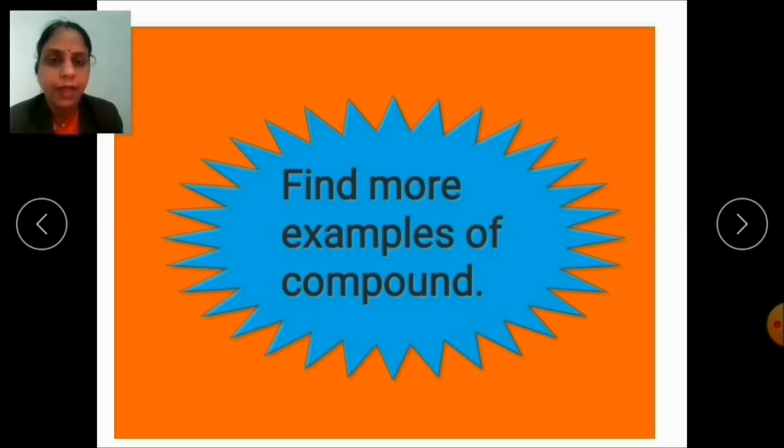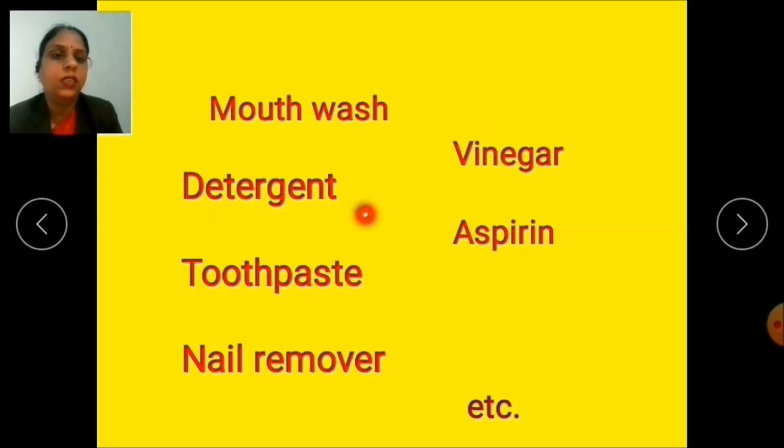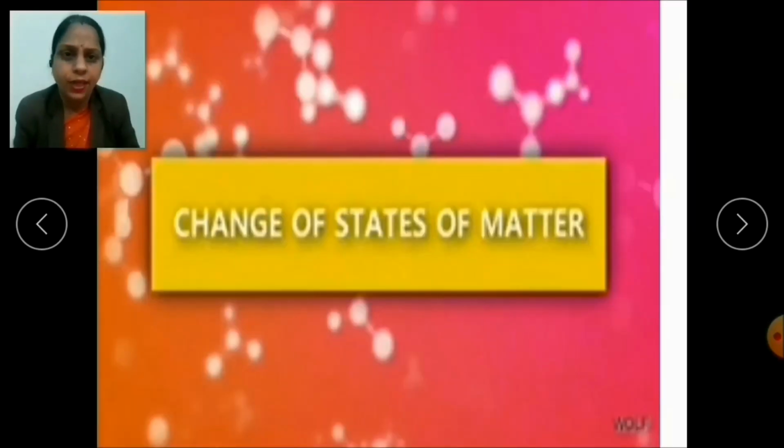Now the second was, you had to find some examples of compounds. So here I have some examples of compounds which we see around us, like mouthwash, detergent, toothpaste, nail remover, vinegar, aspirin, etc. Here I have given you only some examples, but there are many compounds which we use in our daily life.